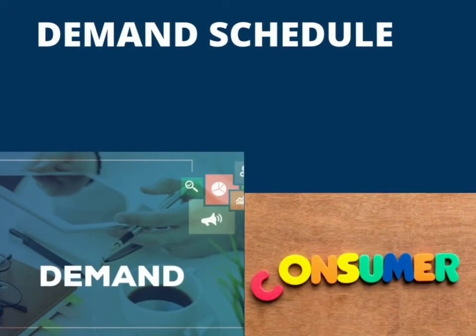Demand schedule. Demand schedule can be defined as a table showing the relationship between prices and the quantity of that commodity demanded. In other words, a demand schedule is a table which shows the different quantities of a commodity that will be bought at various prices at a particular time. There are two types of demand schedule. We have individual demand schedule and market demand schedule.